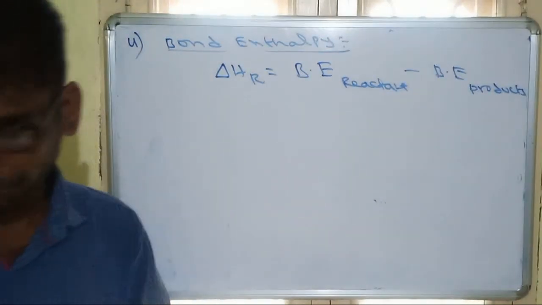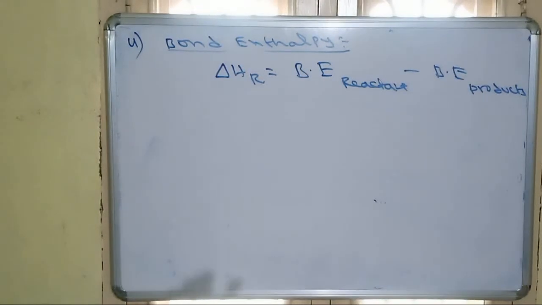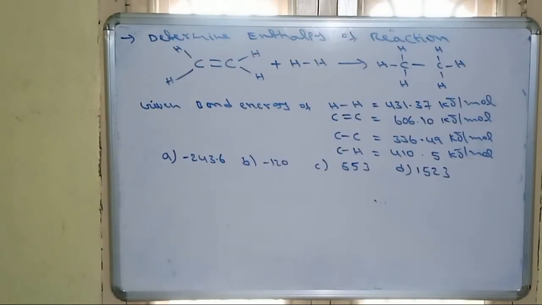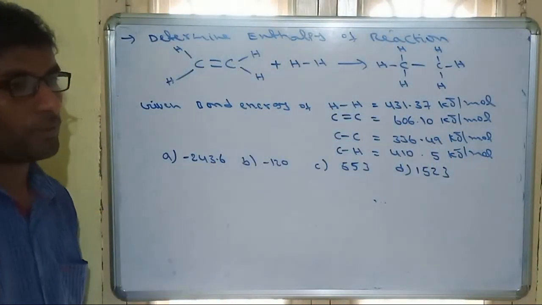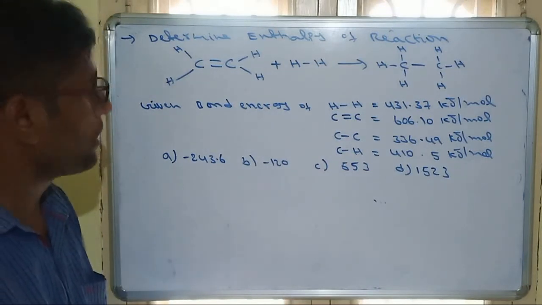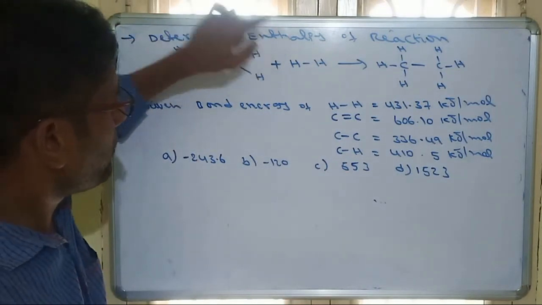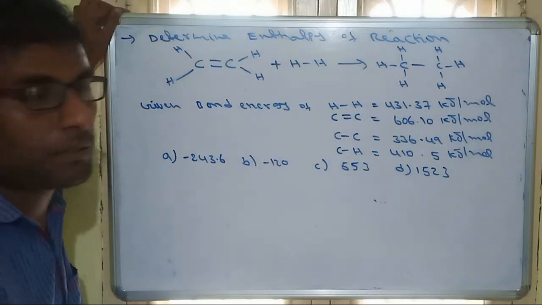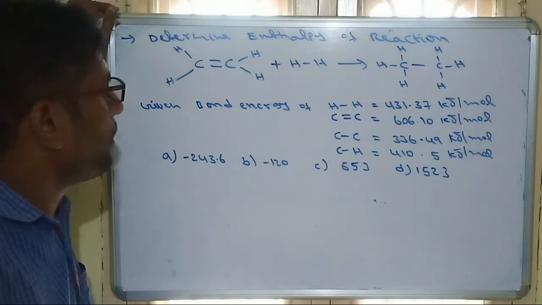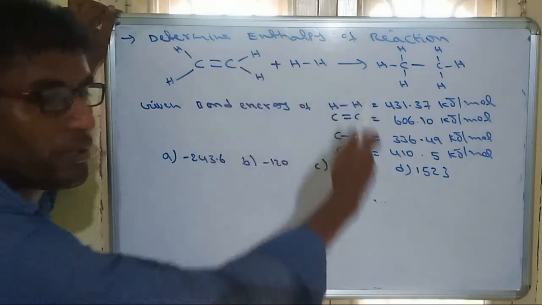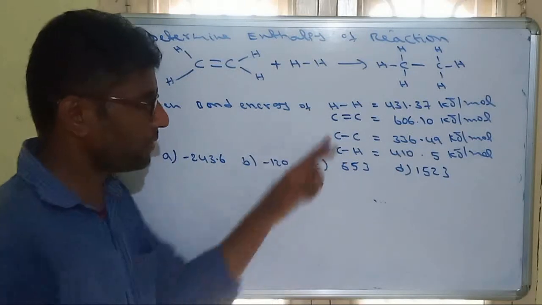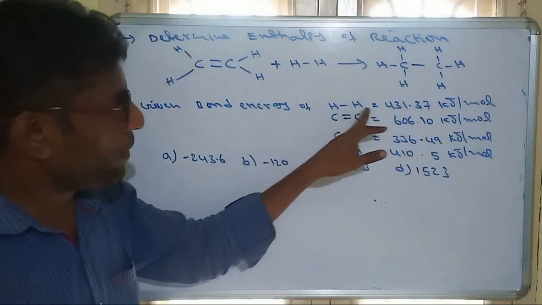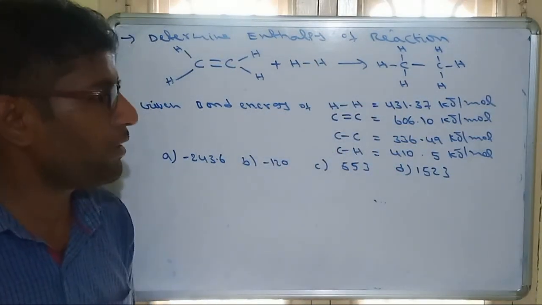See one question. This is the question. The question is about bond energies. Here, determine the enthalpy of reaction. So for this reaction, we have to identify the change in enthalpy. What are the givens? Bond energies of different molecules are given. H2 bond energy is 431.37 kilojoule per mole.